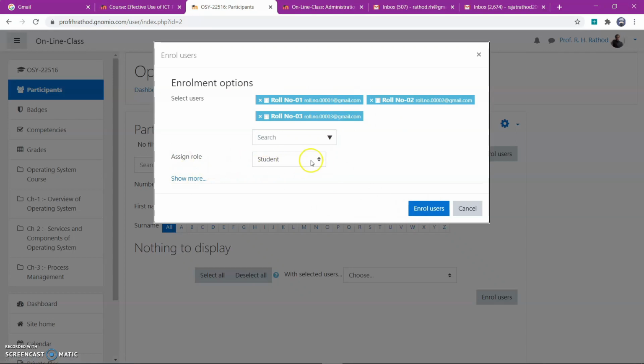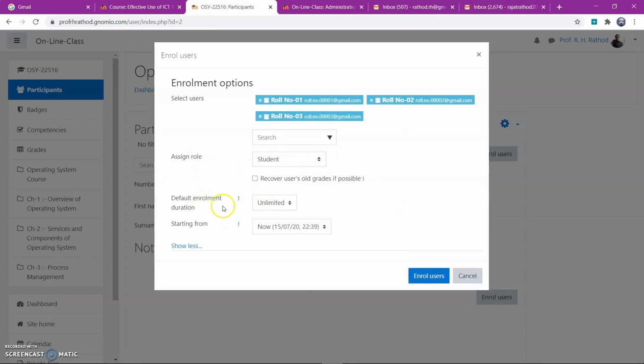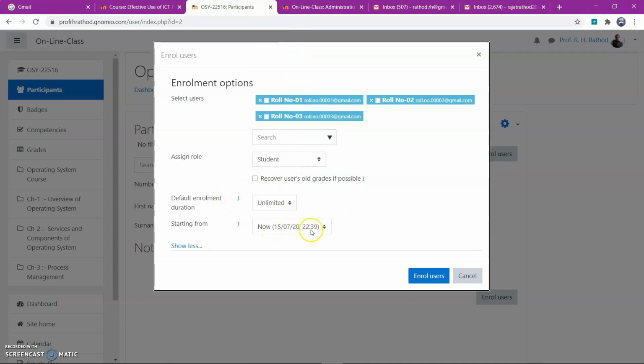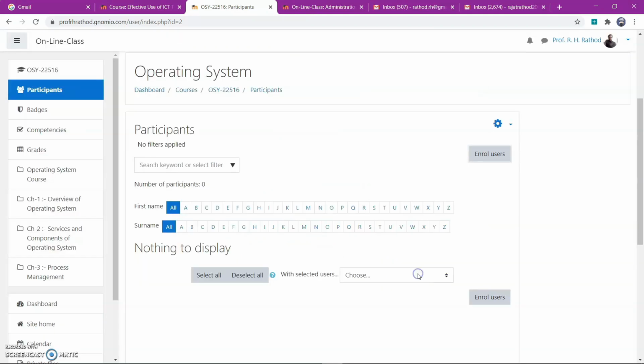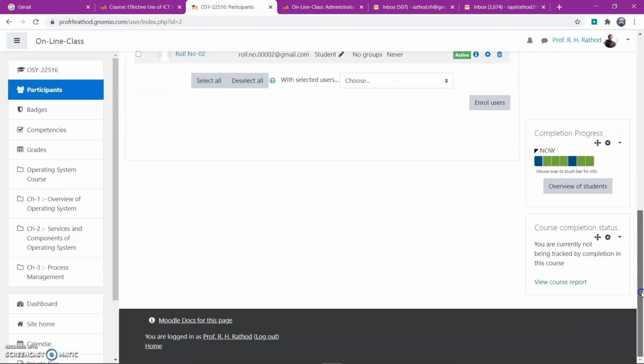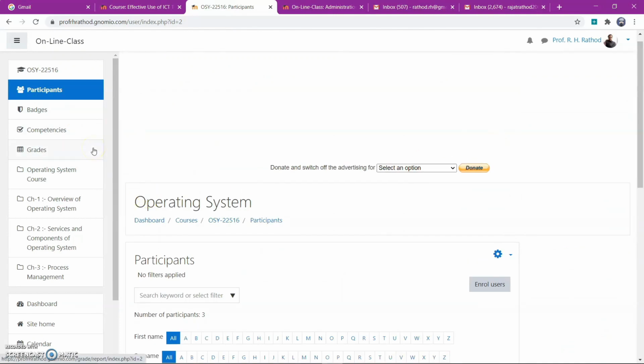The role is student, and the default enrollment duration is unlimited. If you limit this, you can limit the number of days, starting from 15/7/20. Then enroll users. Now users are enrolled, roll number 1, roll number 2, roll number 3. So in this way we can enroll the students.